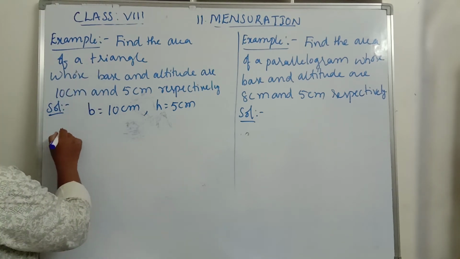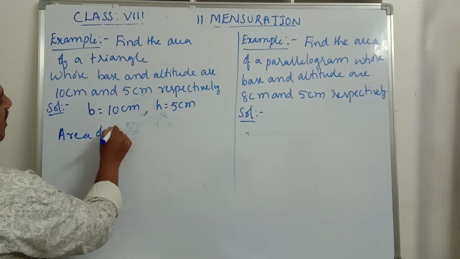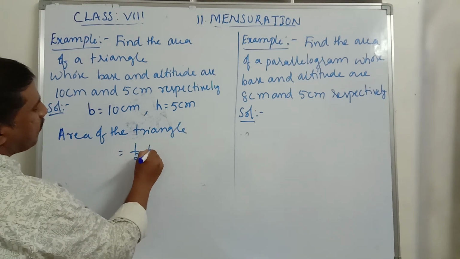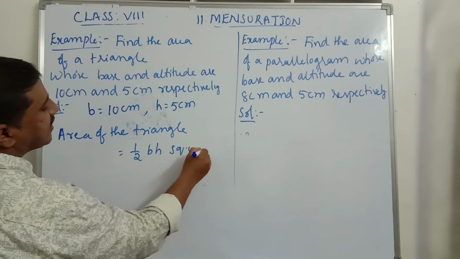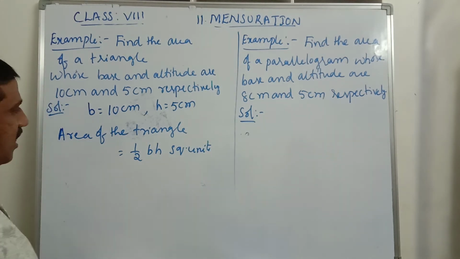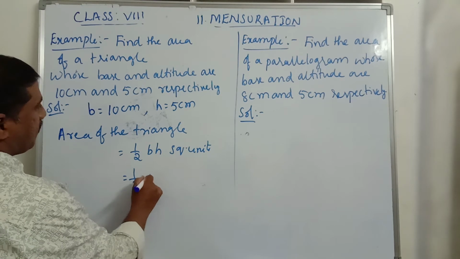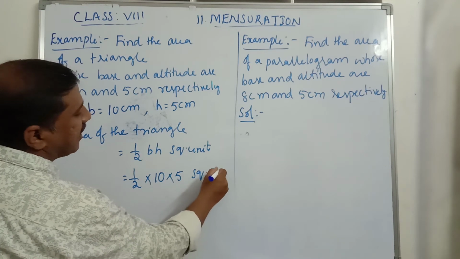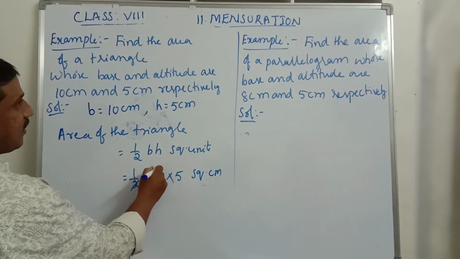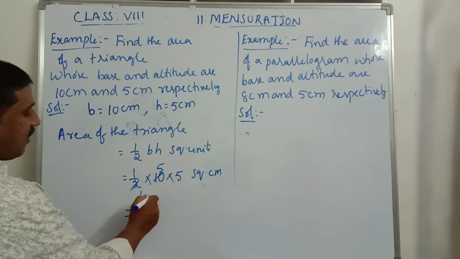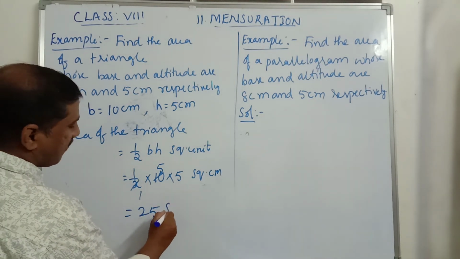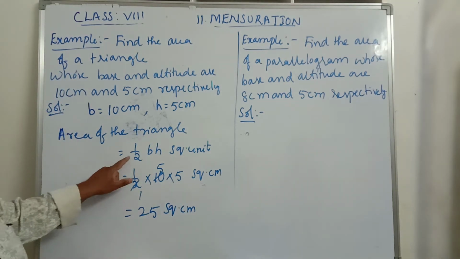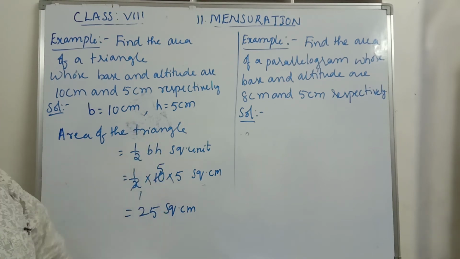Now here area of the triangle is equal to, what is the formula? It is half into base into height square units. That is half into base, which is 10, into height, which is 5 square centimeters. Now 2 ones are 2, 2 5s are 10. 1 into 5, 5, 5 into 5 it is 25, by 1 it is 25 square centimeters. Like this we will find area of a triangle by using the formula half into base into height square units.